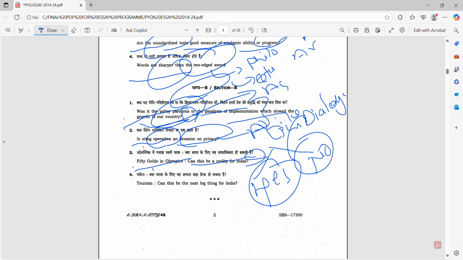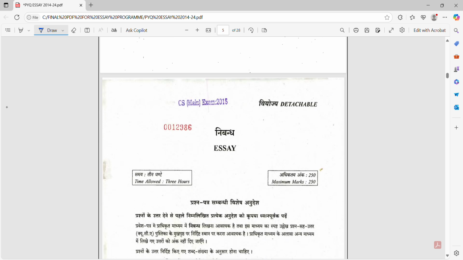Okay, this is also a writing skill. Tourism: can this be the next big thing for India? This also we can write in this way. 2015 paper. You see, from 2014 to 2020 there was this type of essay. But after 2020, in 2021, 2022, 2023, 2024, and 2025, the topics are also going to be majorly philosophical.